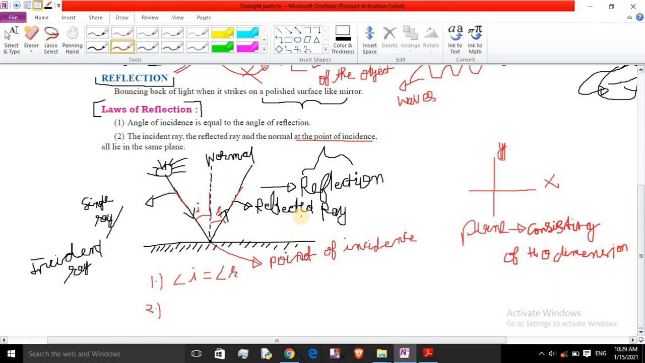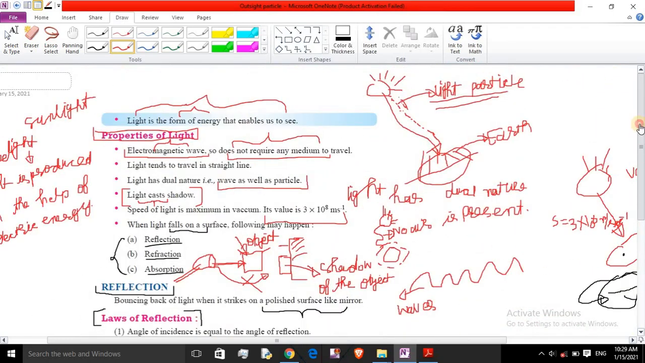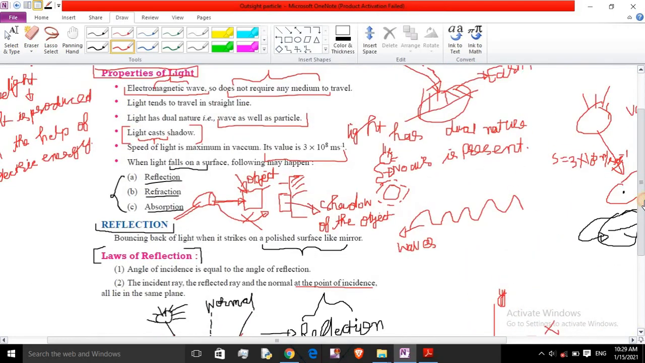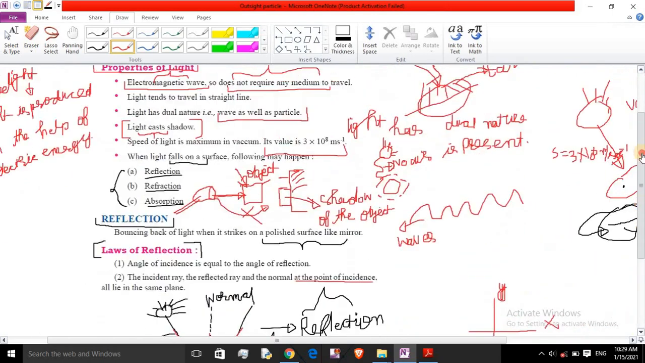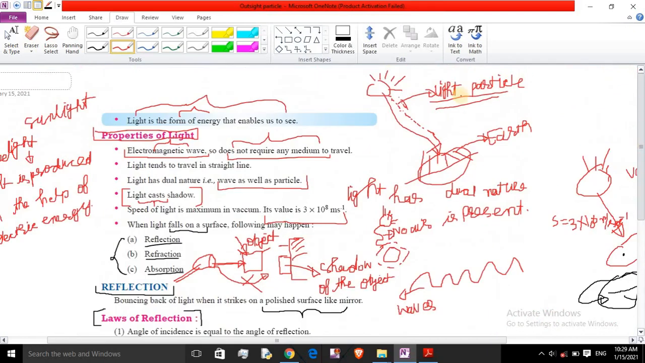So this is all about the reflection part of light. I have told you about reflection and the laws of reflection. Now I end my video here. In the next video we will study the topic that follows.